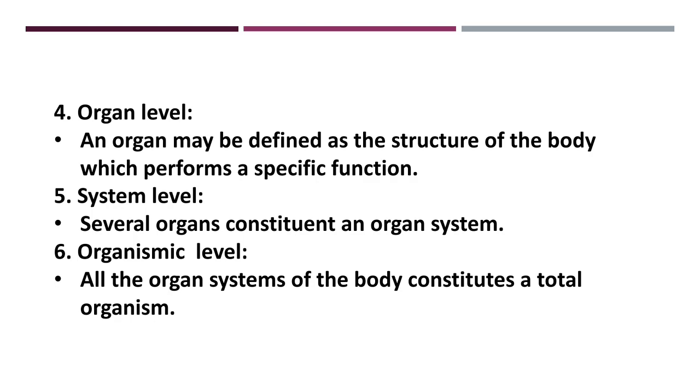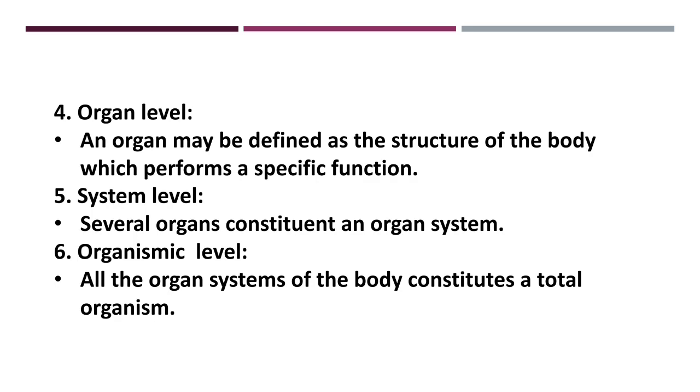Fourth one, organ level. An organ may be defined as a structure of the body which performs a specific function. It is formed of different tissues. In our body, there are different organs like the brain, heart, kidneys, blood vessels, and a number of others. These organs are formed from tissues.